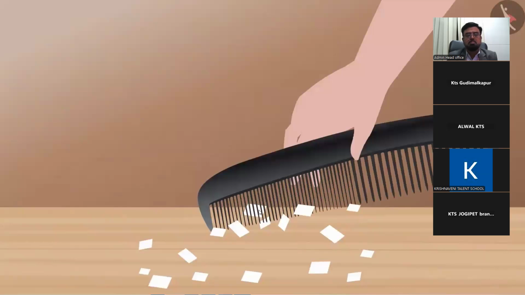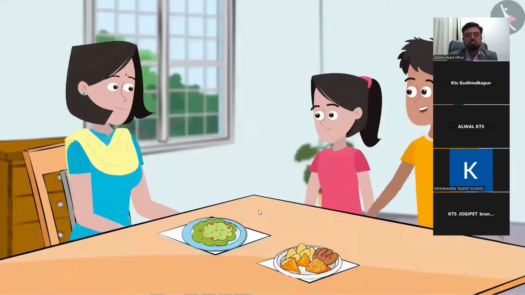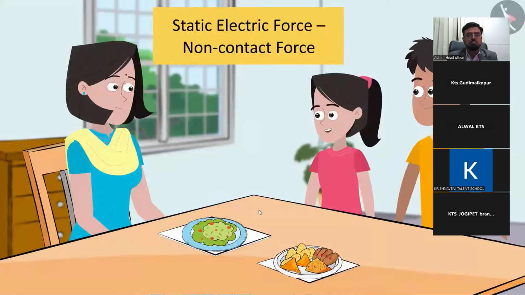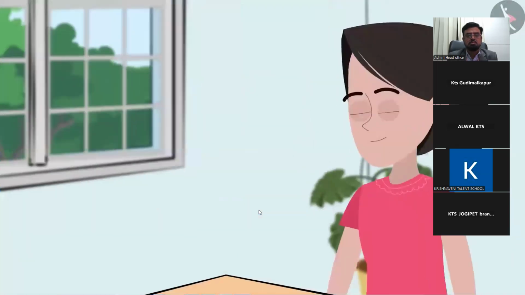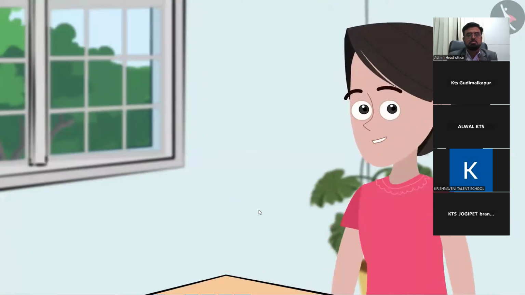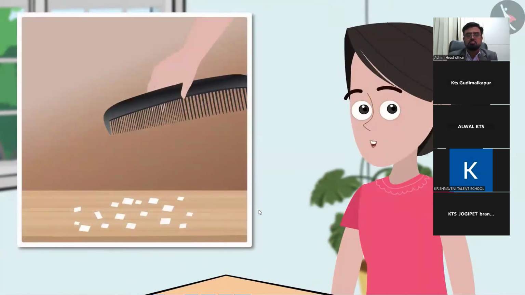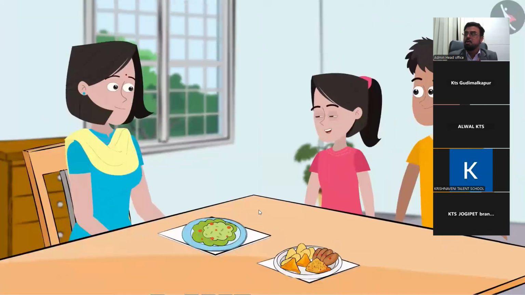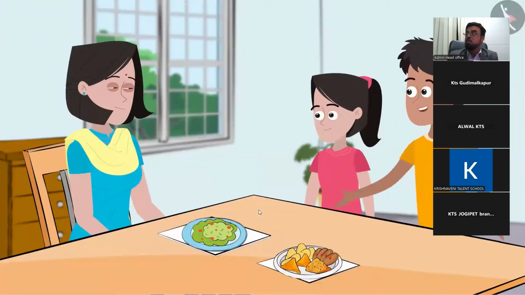Oh, bhaiya, this comb is attracting the bits of paper. Sanya, now can you guess what kind of force will cause this attraction? Bhaiya, is it static electric force? Friends, do you remember reading about a straw when rubbed with paper becomes a charged object? I think by rubbing this comb, a charge is created in it, which can apply force even when not in contact with other objects. That also comes under non-contact force, right? You are absolutely right, Sanya.